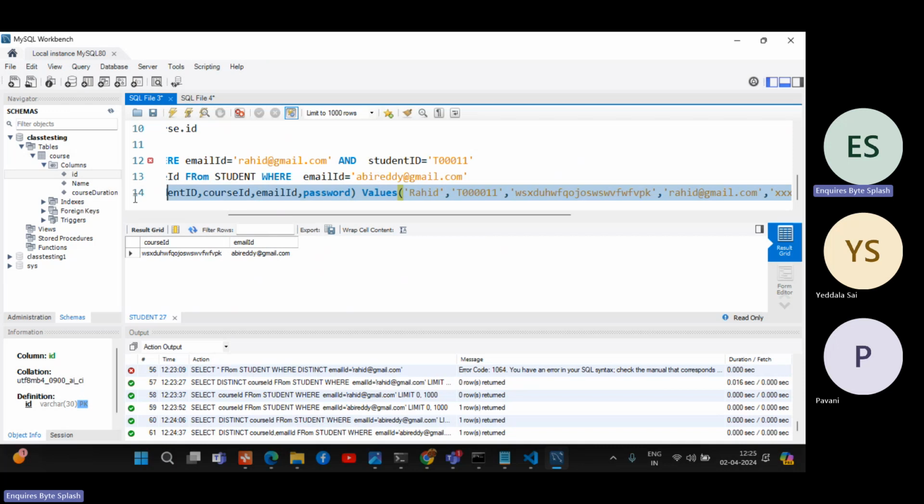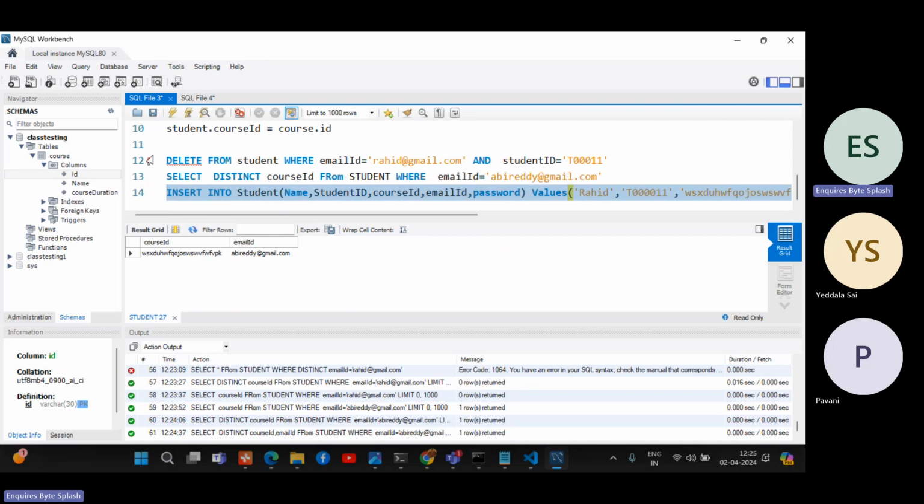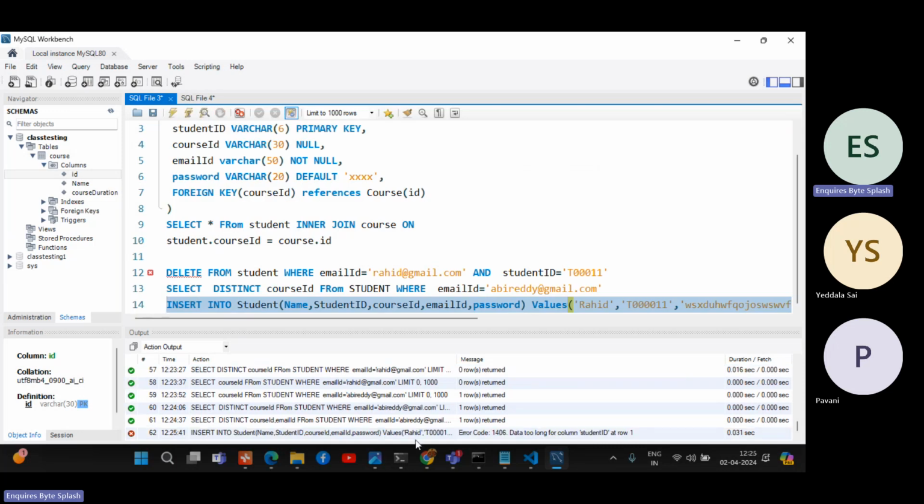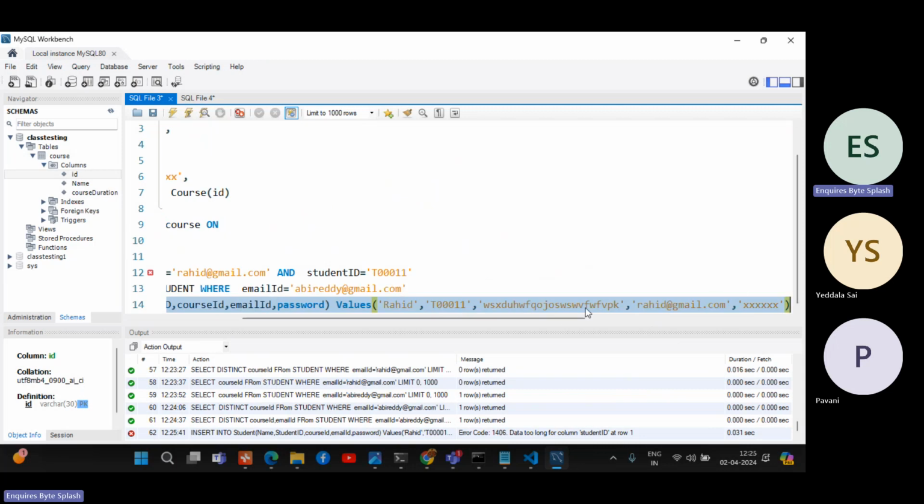Now let's see what is the error, because you need to find out the errors. If I execute peacefully, then you cannot understand. Now it will throw an error. See, data too long for column student ID. Too long means you exceeded the limit. Here it is 6, you added 7. That is one error. You need to go through the errors, then only you can learn it. If you don't go through the errors, you cannot learn.